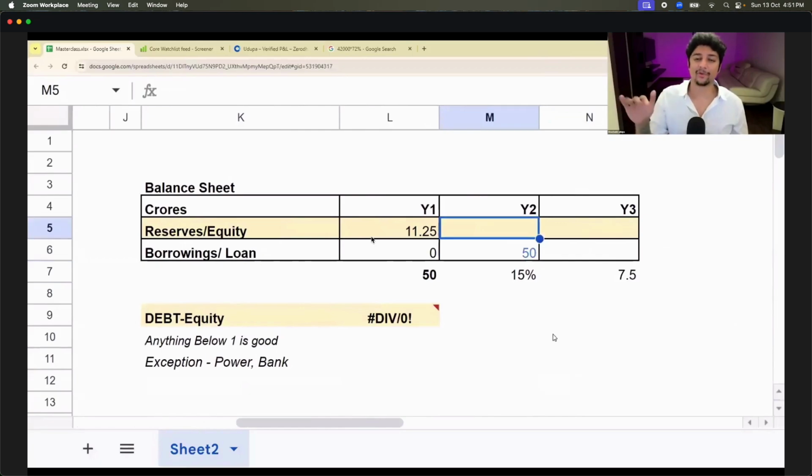Out of 28 crores, half of it is 14 crores. Okay. So 14 crores plus what did I have last year? 11 crores. So basically I have 25 crores in my bank account and I have 50 crores worth of loan. This is the understanding of our company today in year 2. 25 crores is my reserves, which is my money in the bank account, and 50 crores is my loan.